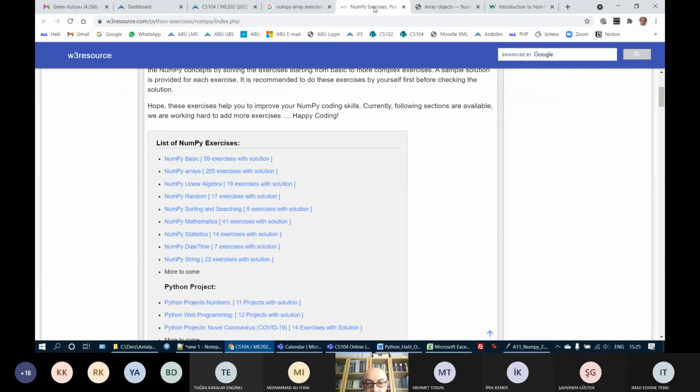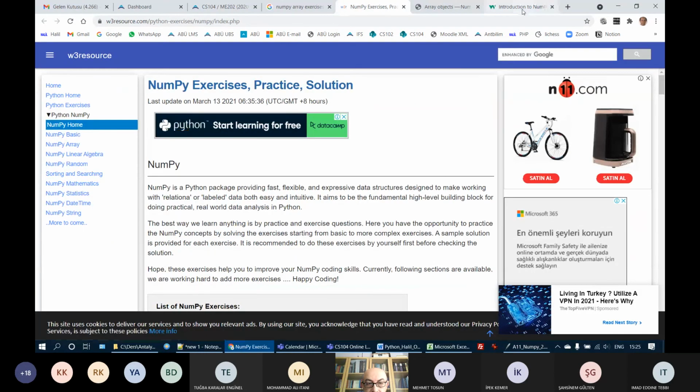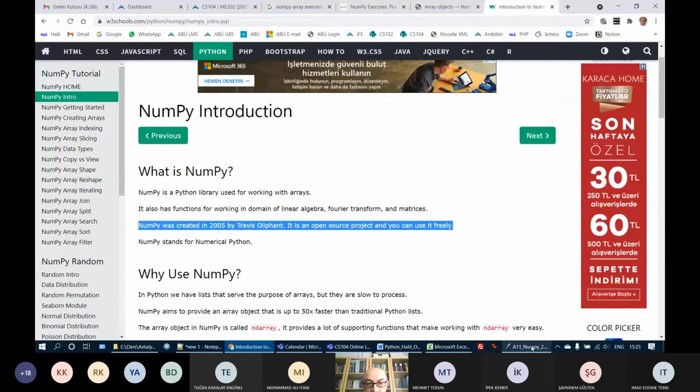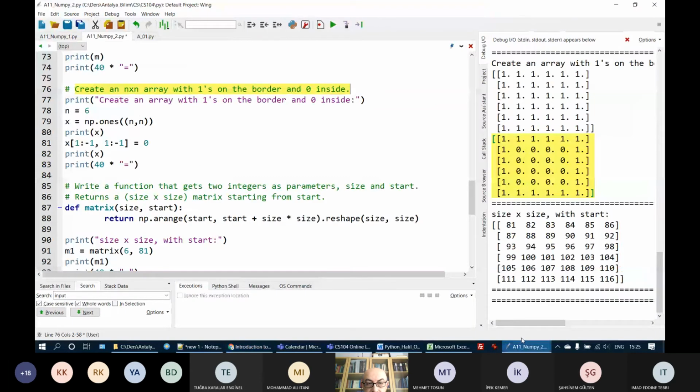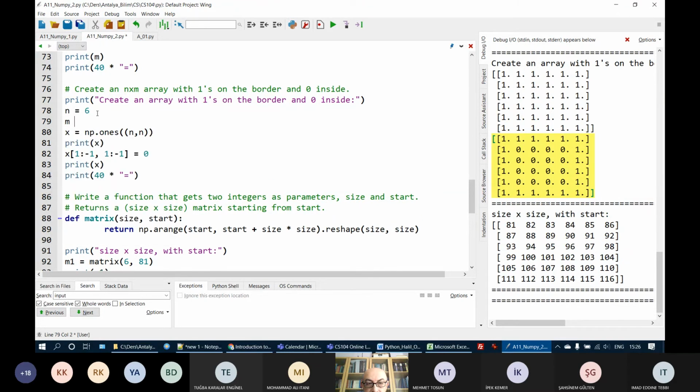It contains very nice and interesting exercises, and this is one of the exercises that I found there. Create an n by n array which contains ones at the border and zeros outside. Of course, instead of n by n, it can be n by m. Let's put here m is equal to 7.